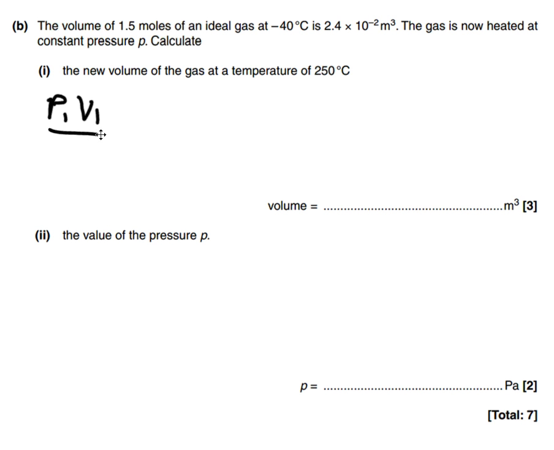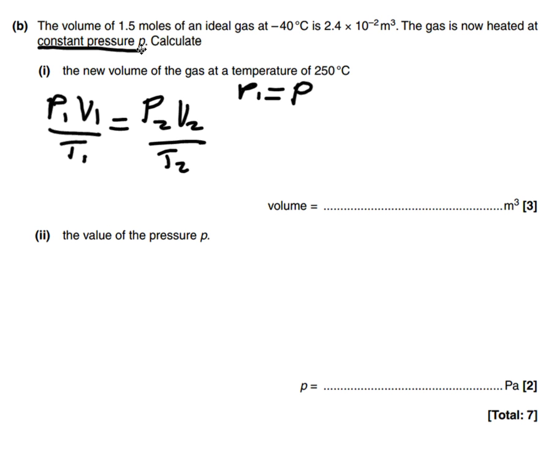This is the pressure, volume and temperature before, and they need to equal the pressure, volume and temperature after. P1, we'll just call it P because we're told that it's at a constant pressure. So that must mean our P2 is going to be P as well.